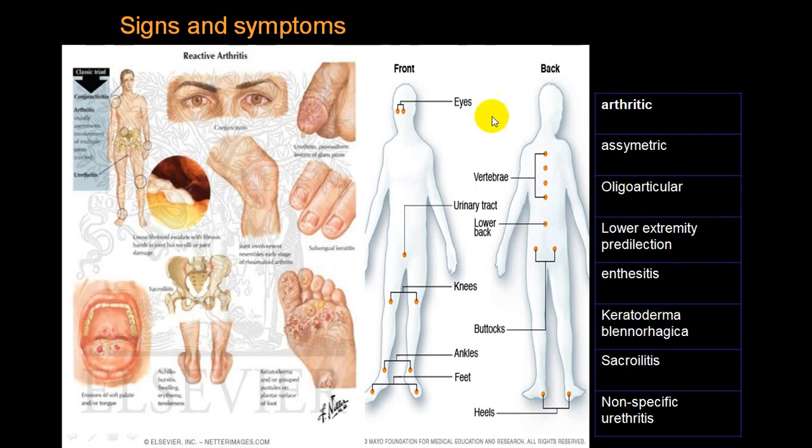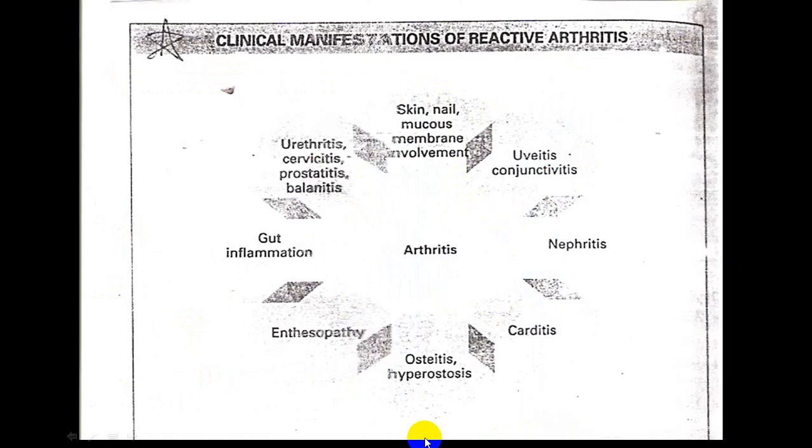You can have genital ulcers. You can have eye involvement, urinary tract involvement, etc. A lot of other involvements, oral ulcers. These are all the other organ involvements. Gut inflammation, osteitis, carditis, nephritis, uveitis, conjunctivitis, skin and nail involvement, etc. You can have any one of these involvements. That's why these are the groups where the person will have a joint plus multiple extra-articular involvement.